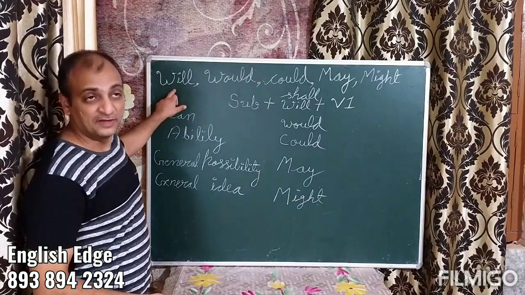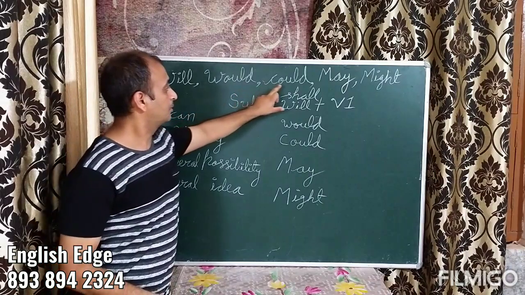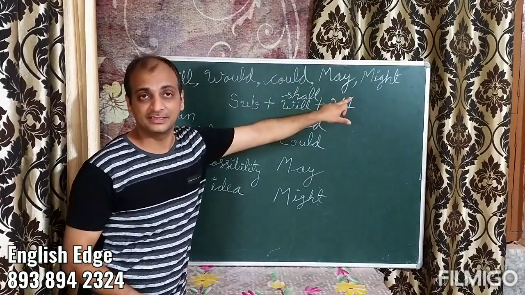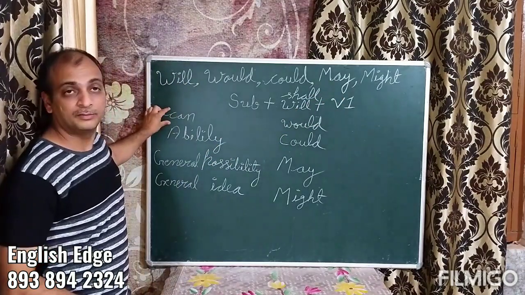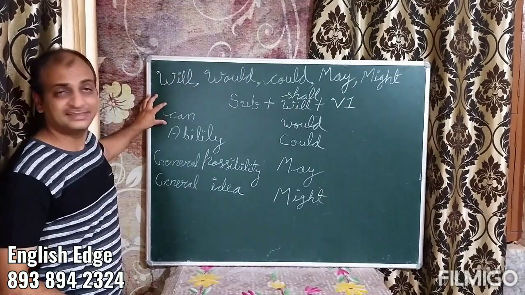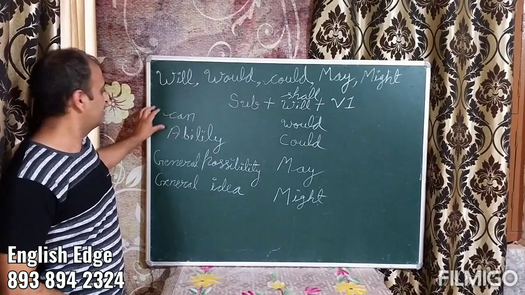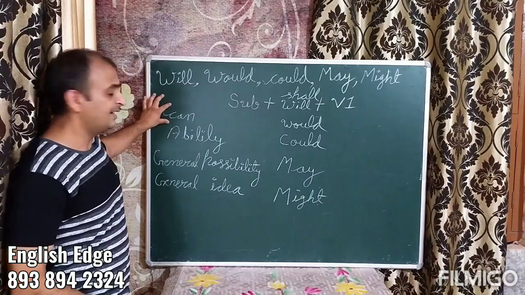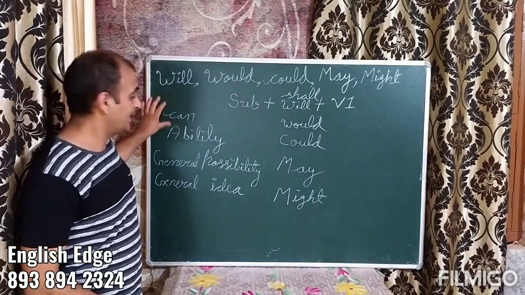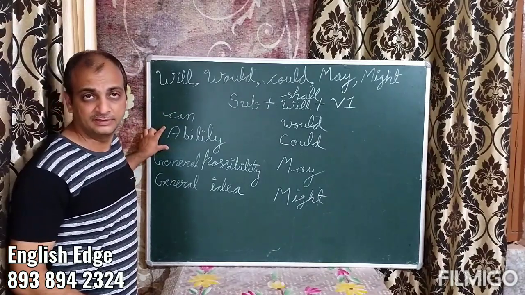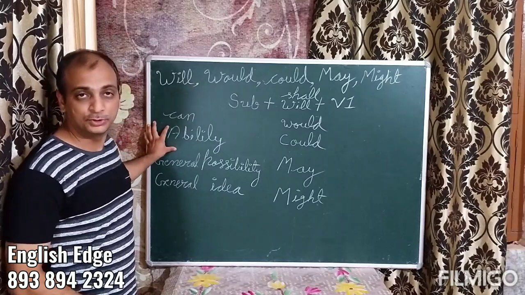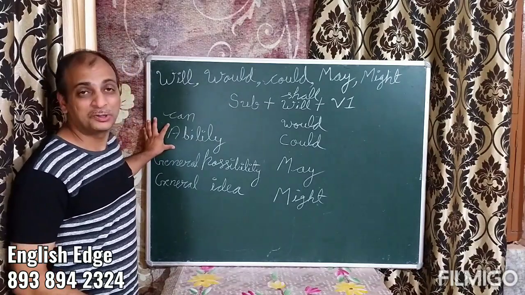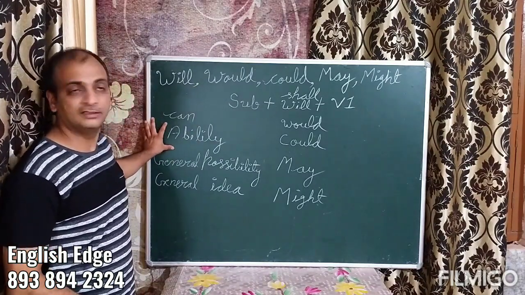We could use will, would, could, may and might for possibilities. And yes, there is another one, that is can. So let's understand. First, let's start with can. Why do we use can? We use it for the ability of a person. That means a person can eat a dozen bananas. So I could use can here. Or dogs can bite. This is an ability.